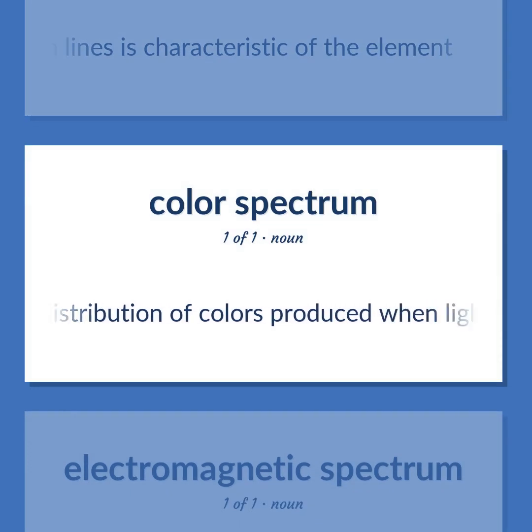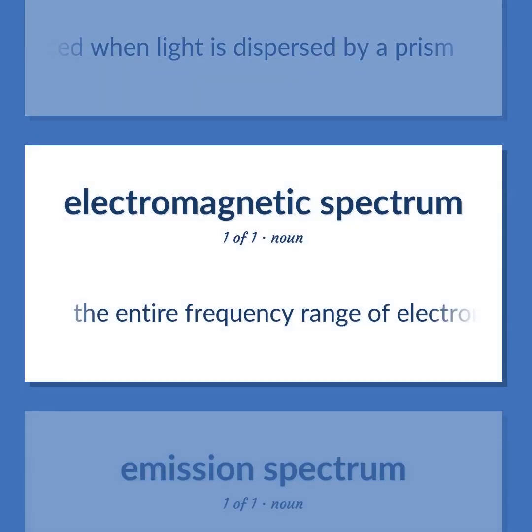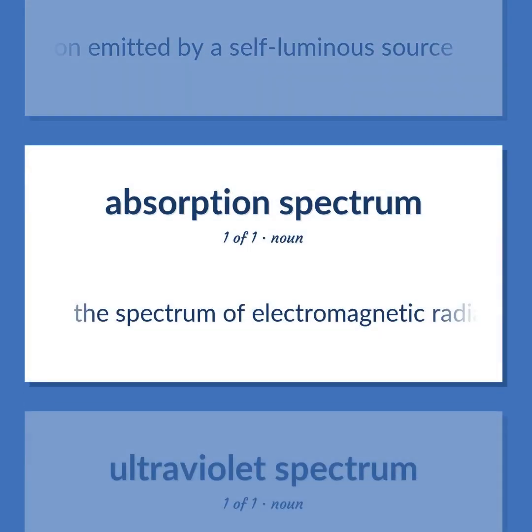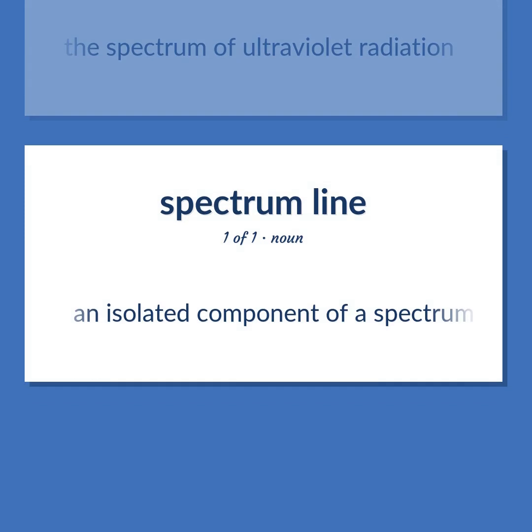The distribution of colors produced when light is dispersed by a prism. The entire frequency range of electromagnetic waves. Spectrum of electromagnetic radiation emitted by a self-luminous source. The spectrum of electromagnetic radiation that has passed through a medium that absorbed radiation of certain wavelengths. The spectrum of ultraviolet radiation. An isolated component of a spectrum formed by radiation at a uniform frequency.